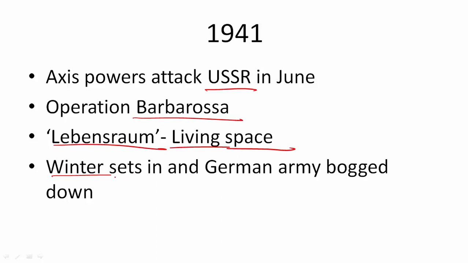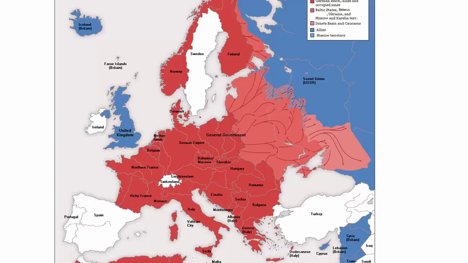And when the Russian winter set in, the German army got bogged down due to the winter and the weather conditions. And there was a stalemate by the end of 1941. So this is a map which shows the German attack on Russia. So you can see here, this is Operation Barbarossa.